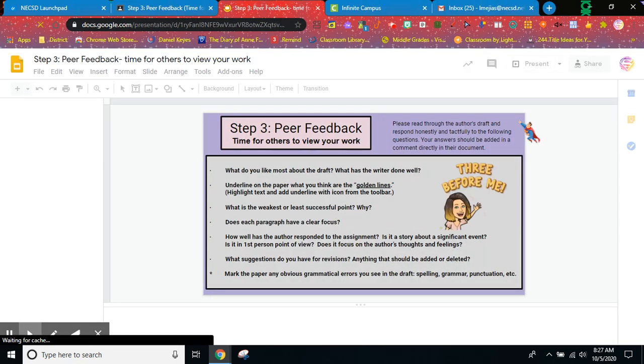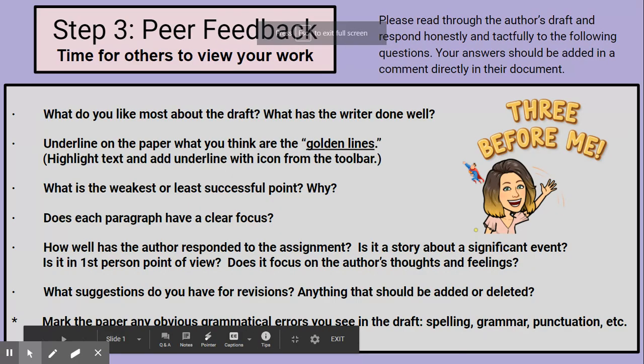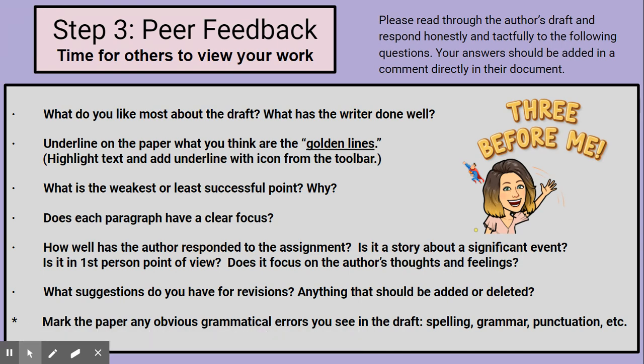As you are reading one another's work, remember that the purpose of this is not only to give constructive criticism, give tips and suggestions on how to better improve the work, but also to show what is good about it. So you'll want to make sure that you do tell the author what you like most about the draft, what they've done well. You want to look for golden lines within the piece. Remember, the golden lines are lines that you think are really effective for that piece, or you've connected with in some way, and that they should remain in that paper.